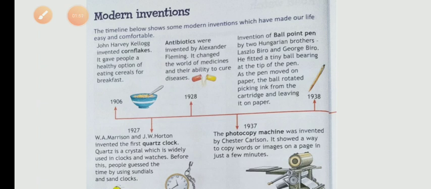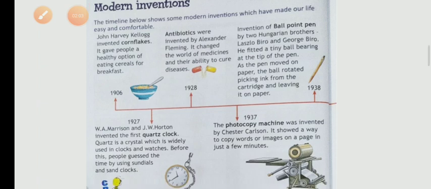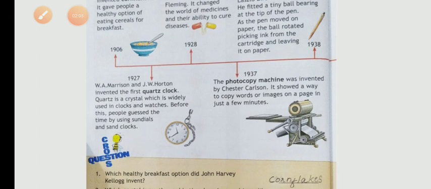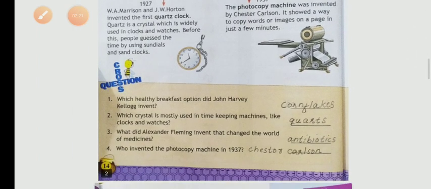And next invention is the quartz clock. Who invented the quartz clock? W.A. Morrison and J.W. Houghton. They invented the first quartz clock. And now, next one is the photocopy machine. That is very useful for us nowadays, isn't it? Who invented the photocopy machine? Chester Carlson. Okay, and some questions are given here, and you can write in your notebook or textbook.